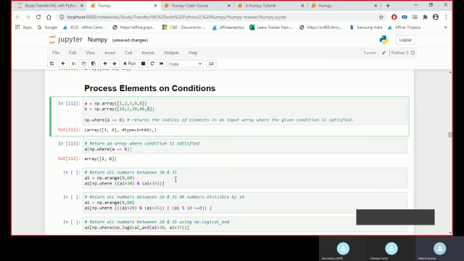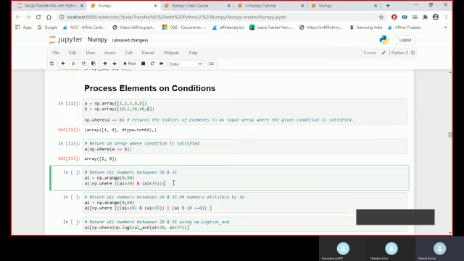The second condition is whether I have a number that is greater than 20 in array A1. So basically I am creating this array A1, and then in array A1 I am checking the first condition: A1 should be greater than 20 and A1 should be less than 35.